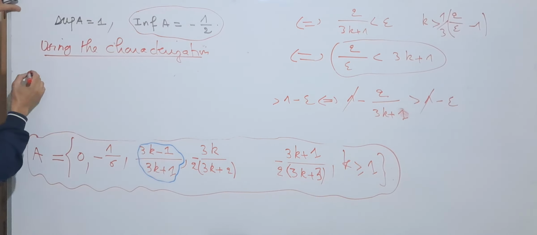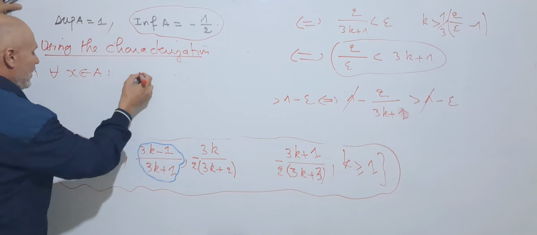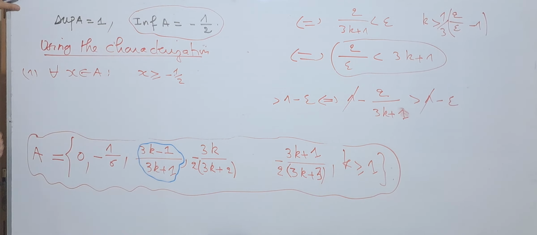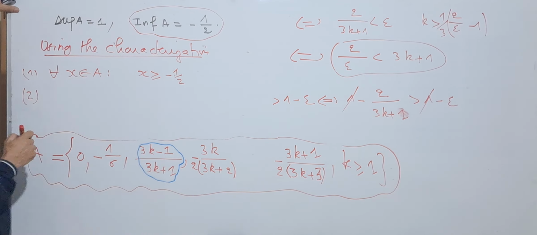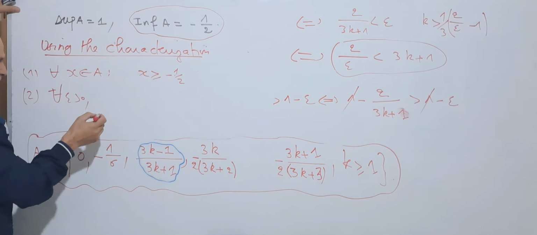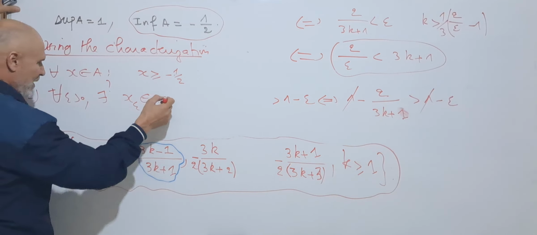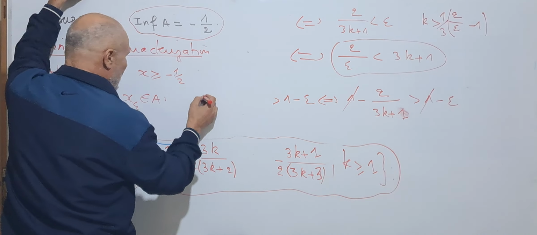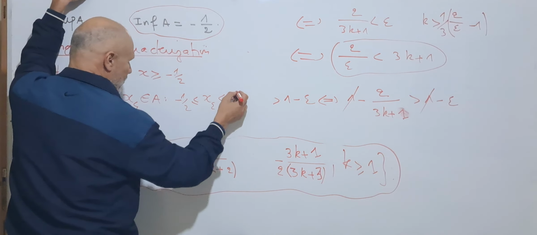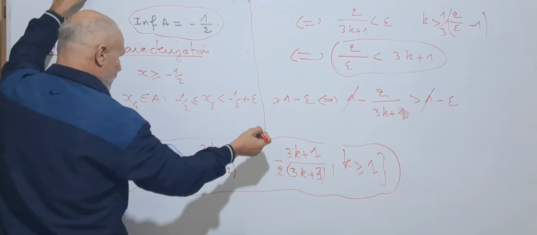This means that for all x in A, x is greater than or equal to minus 1/2, and the second condition: for all epsilon greater than 0, can we find an x epsilon from A such that x epsilon is greater than or equal to minus 1/2 and strictly less than minus 1/2 plus epsilon. This is the formula.